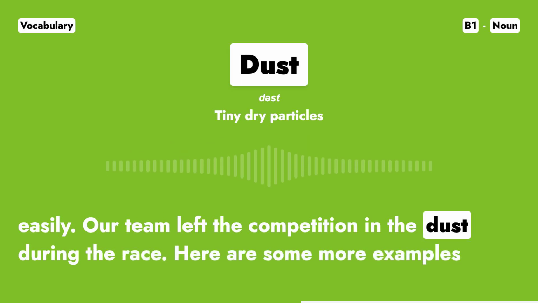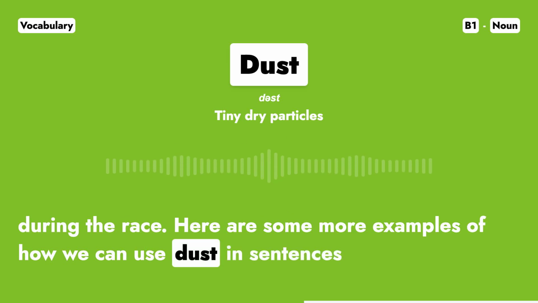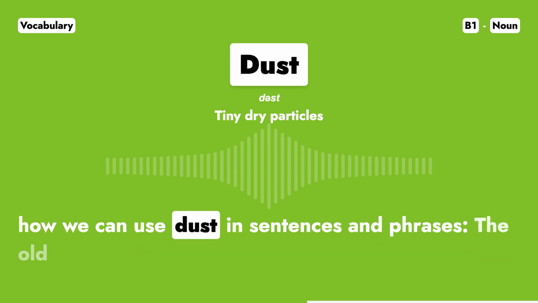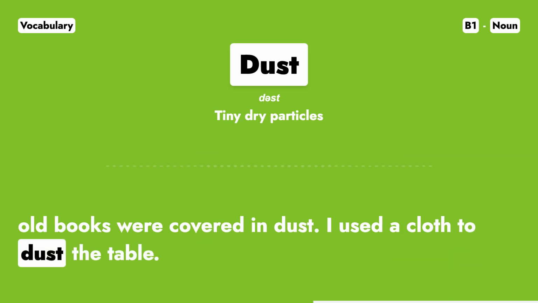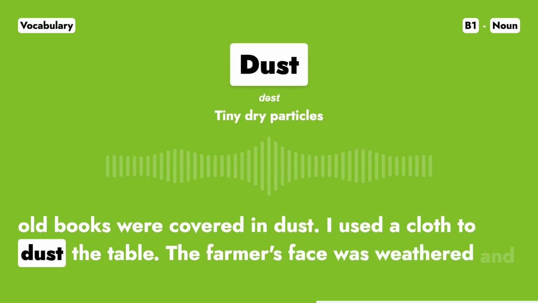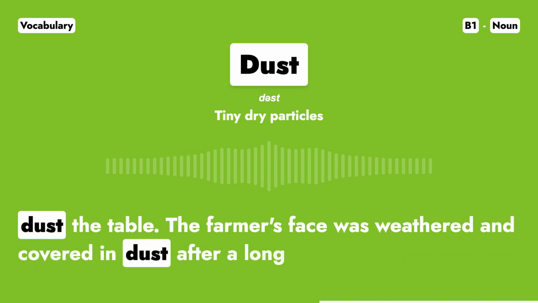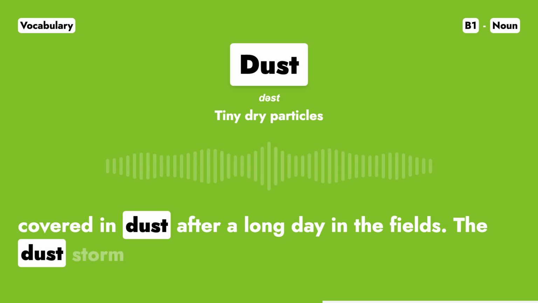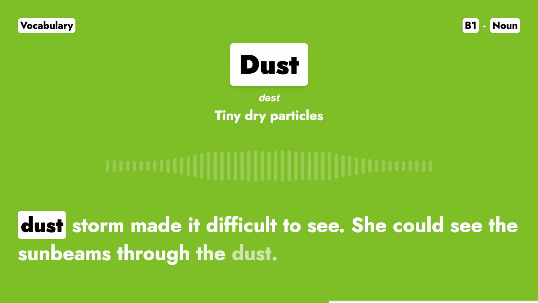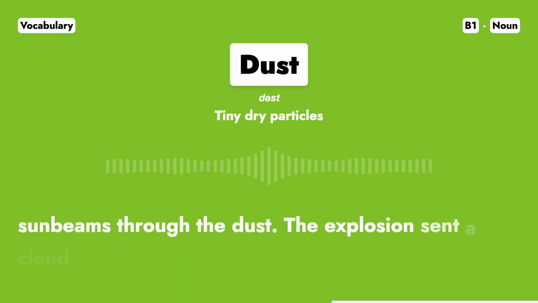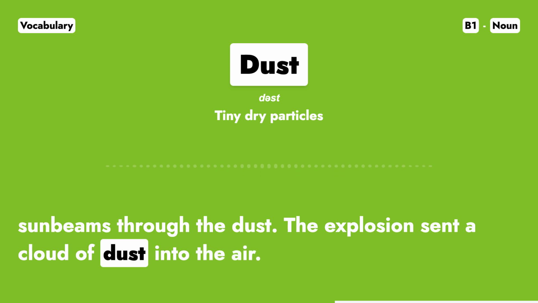Here are some more examples of how we can use dust in sentences and phrases. The old books were covered in dust. I used a cloth to dust the table. The farmer's face was weathered and covered in dust after a long day in the fields. The dust storm made it difficult to see. She could see the sunbeams through the dust. The explosion sent a cloud of dust into the air.